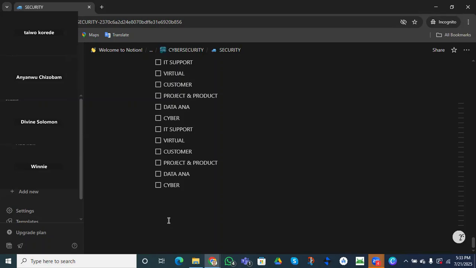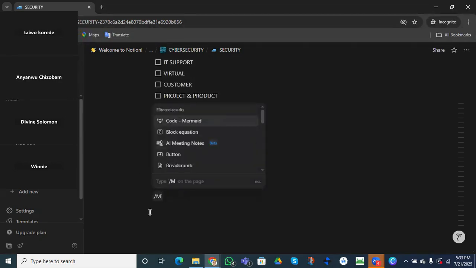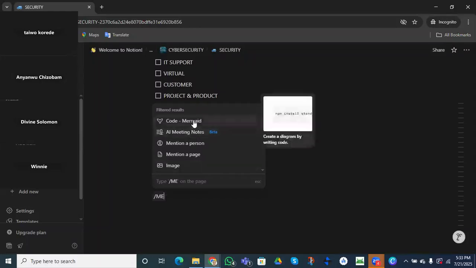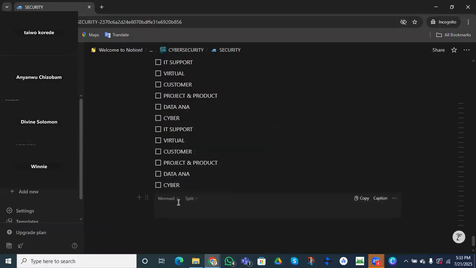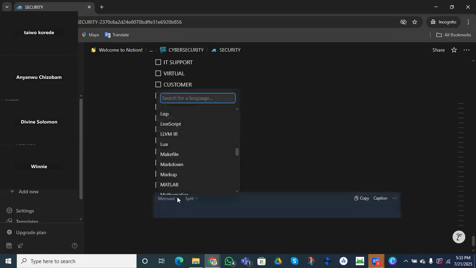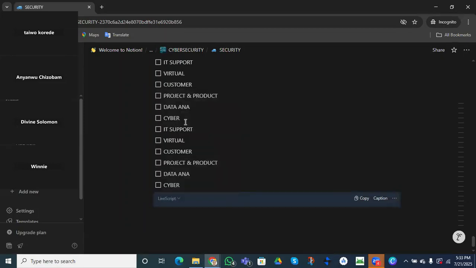Then I've talked about all the media blocks, and this is our bullet blocks. Which one is left again? I think the media one, called Mermaid. This is just about code, right? So, for example, the live streams, you can copy the code and other things. So it's about programmers.